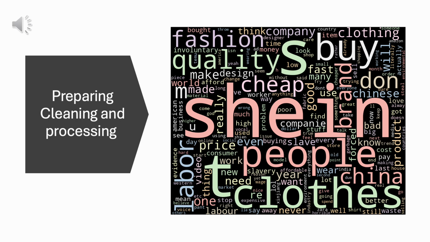We started using Python libraries for data manipulation, analyzing, and visualizing, starting with the API of the YouTube video to scrape the comments, and then loaded these comments into a data frame using pandas. We cleaned it by removing stop words, hashtags, mentions, and tokenized the text. Then we did processing to see that the biggest word is Shein. That makes sense. Quality, fashion, buy, clothes, and labor. And of course, that makes sense because it's all connected to our topic.